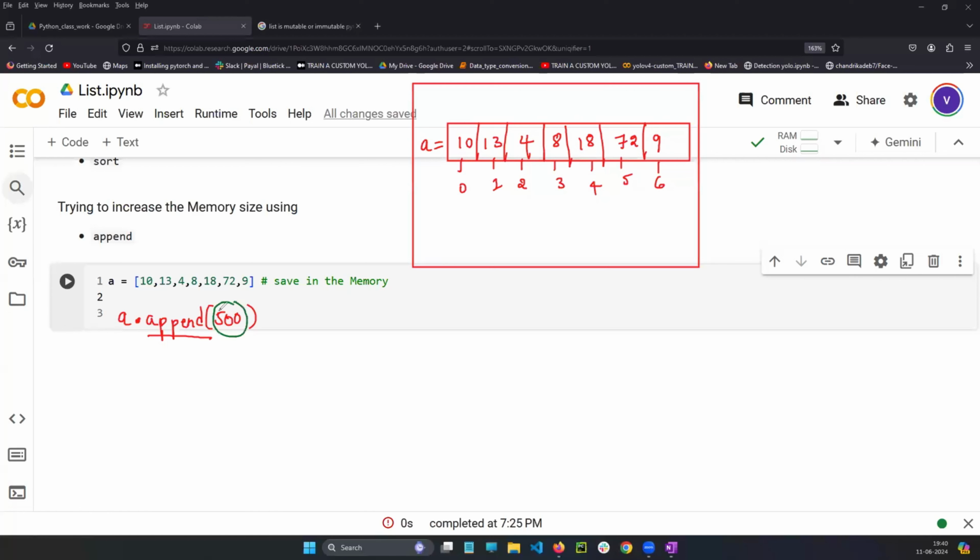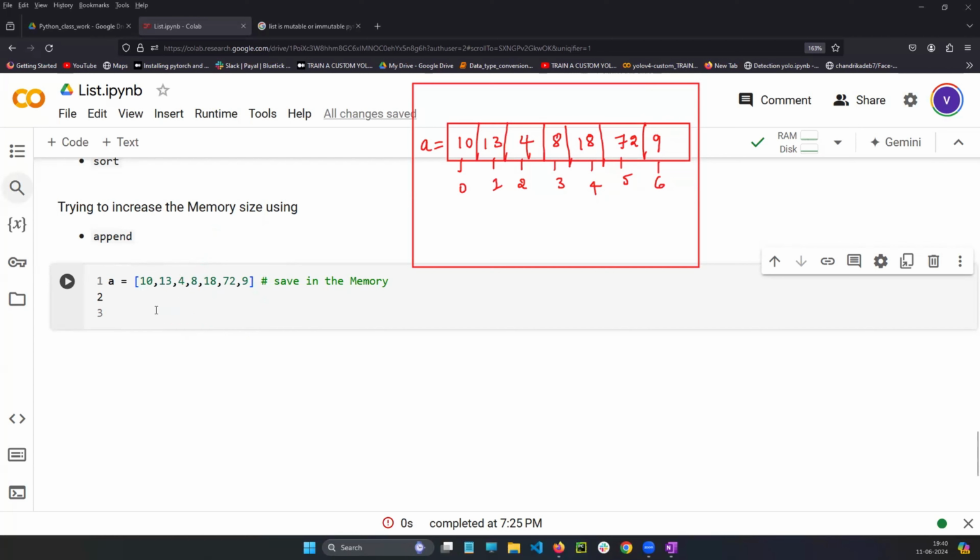you are giving 500. So what will this append function do? The append function will take this 500 and apply it on the variable a, which means on this. It will add it at the end. So 500, comma 500. The append function will add the 500 we are giving to the end of the list. It will only add at the end, I'm telling you.